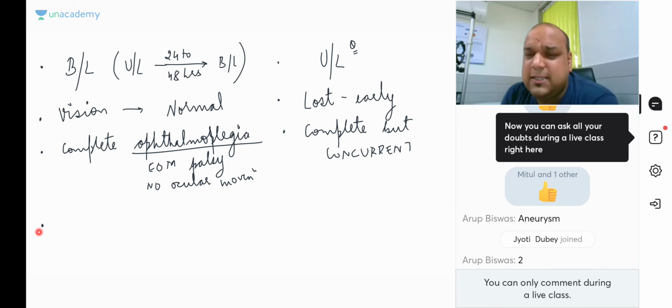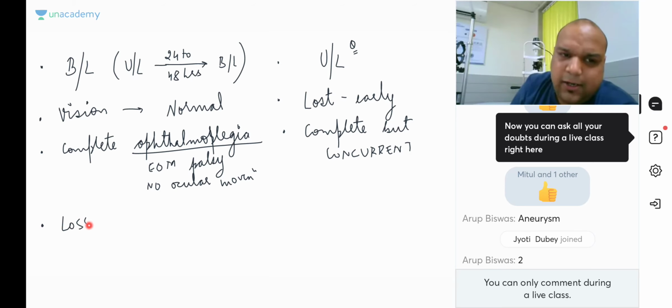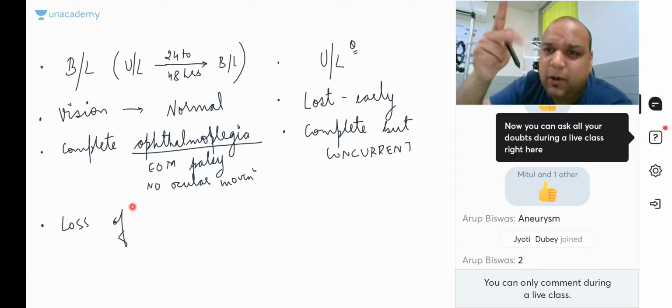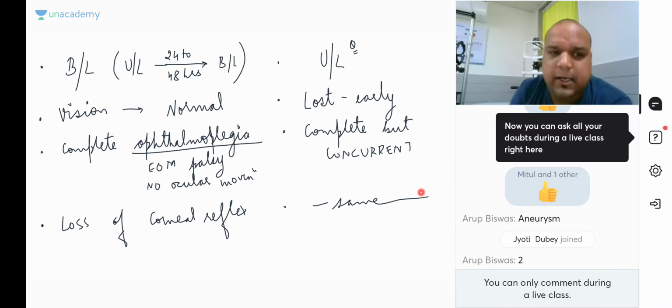Then in both the diseases, what will be the similarity? Ophthalmic nerve and maxillary nerve both are being paralyzed, V1 and V2. That is why there will be loss of corneal reflex. Corneal reflex is by which nerve, everybody? Trigeminal ophthalmic. So there will be loss of corneal reflex in both. So there are certain similarities, but there are certain differences also. I hope you understand how to be able to differentiate. There are other differences also.